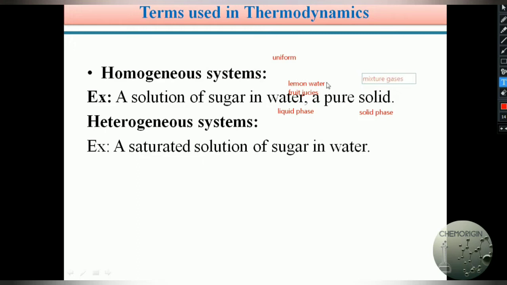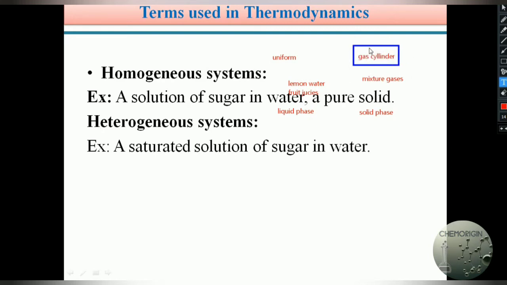So in this manner, a homogeneous system means the system is uniform throughout. A solution of sugar in water, after dissolving, is in the liquid phase only. Or a solid is completely in the solid phase only. Or you can take a mixture of gases in a cylinder. So students, please remember, in thermodynamics many times we use a gas cylinder as an example. So gas is present in a cylinder.